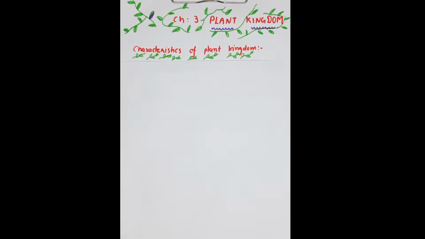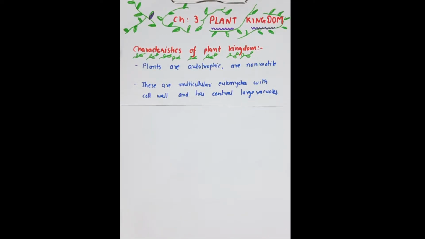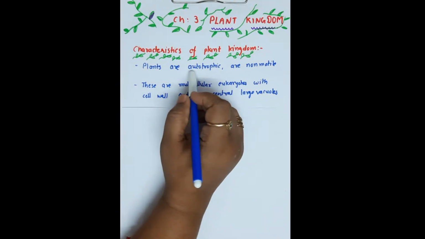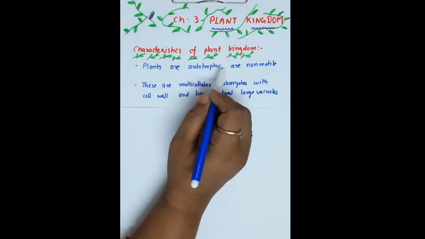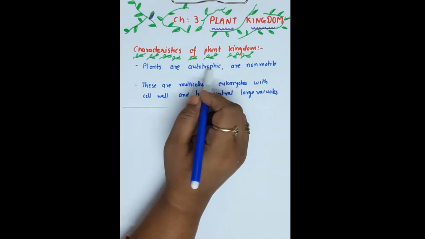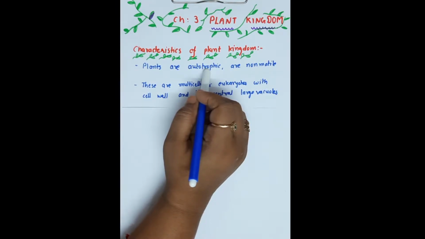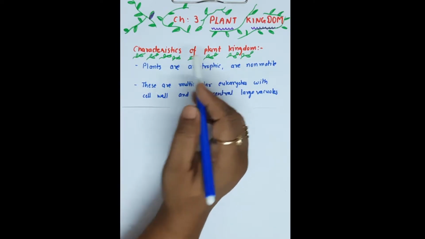Today we'll start chapter number 3, Plant Kingdom. So let's first discuss the basic characteristics of the plant kingdom. We know that plants are autotrophic as they possess chlorophyll and chloroplast, and they can prepare food on their own. That's why they are autotrophic.